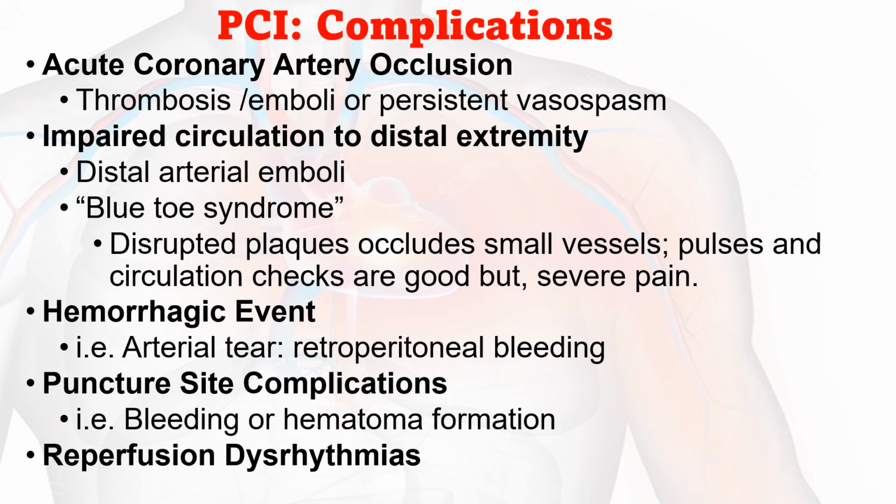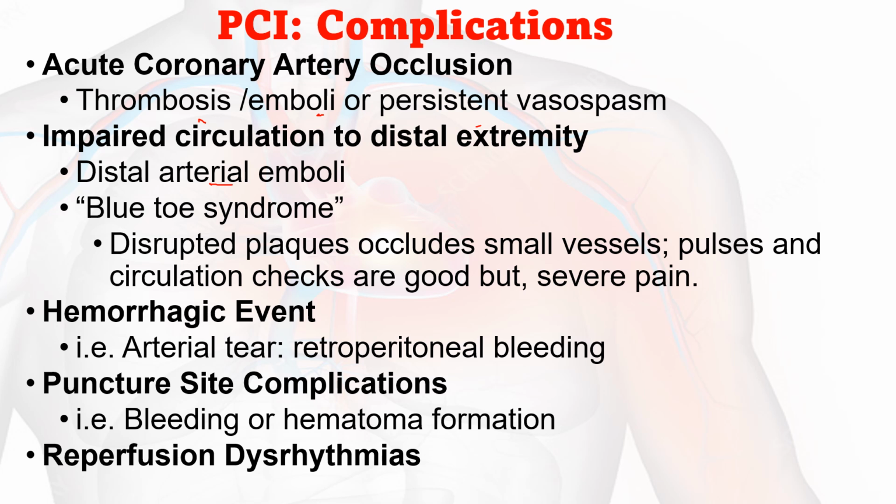Now we see the complications of percutaneous coronary intervention. First of all, acute coronary artery occlusion, which is because of thrombosis or emboli or persistent vasospasm. Next is impaired circulation to the distal extremity, because of distal arterial emboli or blue toe syndrome. In blue toe syndrome, there is disrupted plaque occluding small vessels. Pulses and circulation checks are good, but the patient develops severe pain.